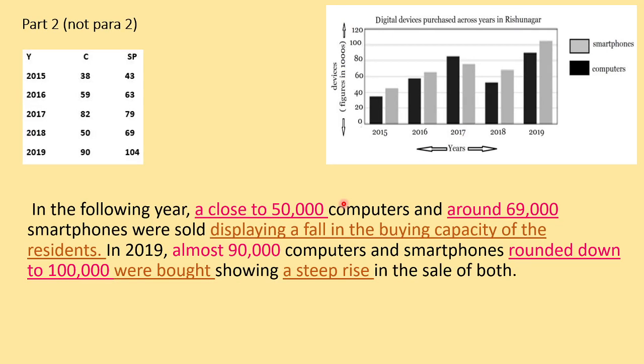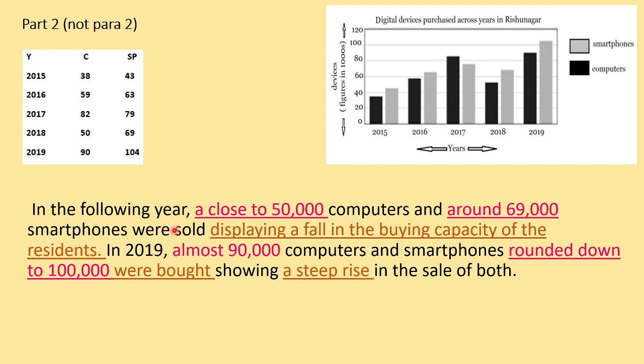Now we move on. Part 2. So again ये part 2 है. This is not para 2. You are not to change the paragraph. So paragraph change नहीं करना. So मेरा part 2 जो है, that is 2018 or 2019 आएगा. So in the following year, a close to 50,000 computers and around 69,000 smartphones were sold, displaying a fall in the buying capacity of the residents.